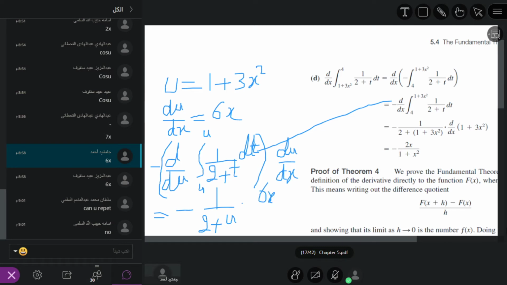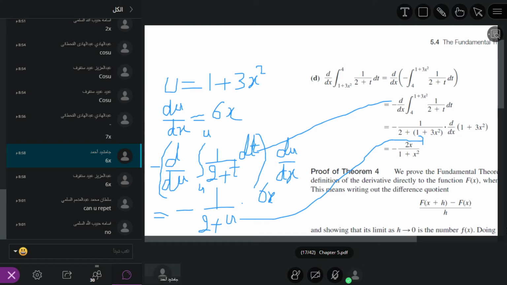So what is u? After that, if you can see here, u is equal to 1 plus 3x square. So whenever we evaluate this, it becomes minus 1, because 2 plus 1 is equal to 3. So minus 1 divided by 3 plus 3x square, and the derivative of u with respect to x is 6x.